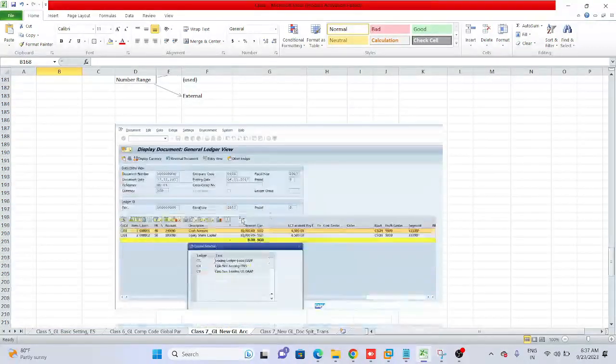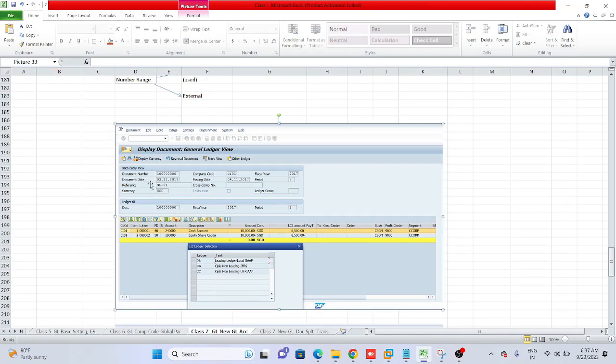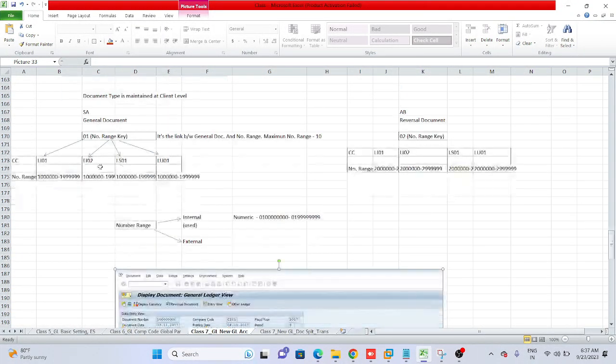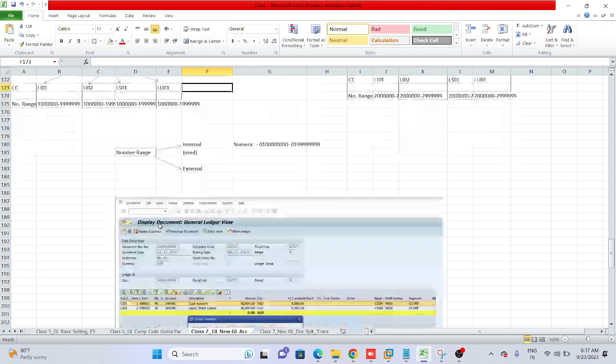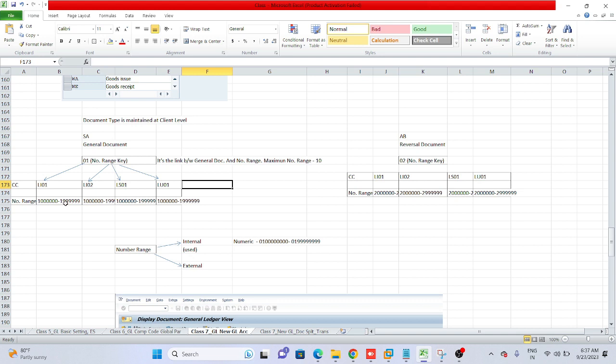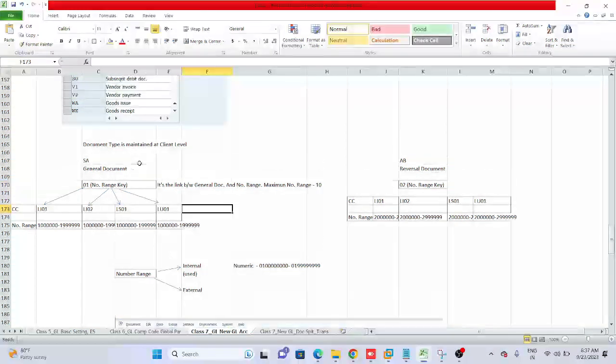Like I showed you in the example, with the help of this document number, this transaction is posted, this document is posted, right? Document number. So now see, SA is our GL document type, and if we want to reverse that document, suppose we have done any wrong entry, due to any reason we have given the wrong amount, or we have debited the wrong GL, then what do we need to do at that time?